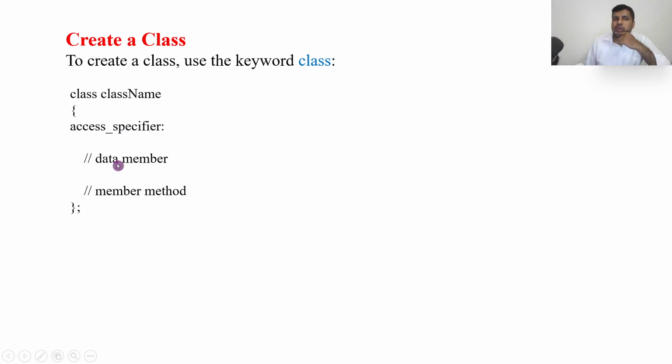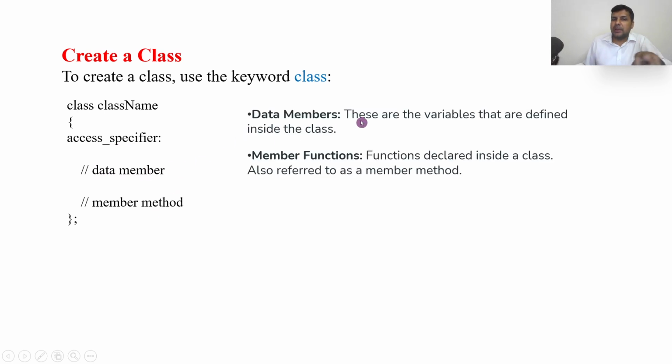Now you may have a doubt: what are access specifiers, data members and member functions? I will give a small definition to make you understand. First, data members are variables. Just now we discussed that variables, data members and attributes are all the same. For example, breed and color all come under data members. A function declared inside a class is also referred to as a method or member method.